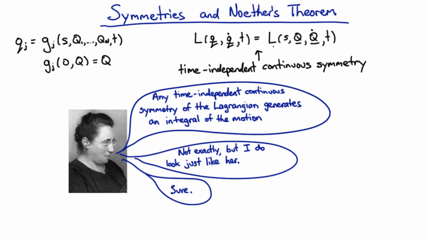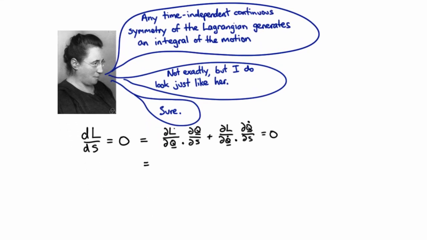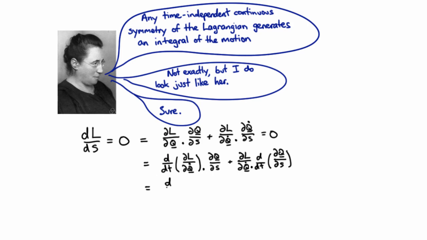We can make this constructive straight out of this equation here. So if we see that the Lagrangian is not depending on s, then we know that the derivative of the Lagrangian with respect to s is 0. And we can expand that out using the total derivative. Look at this first term, and we know what that is from the Euler-Lagrange equation. And a little bit of insight, we look at this and we can see that this is the total derivative of something from the product rule.